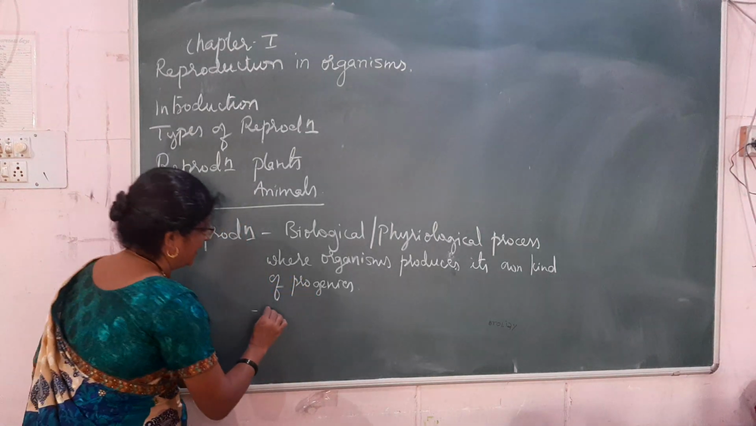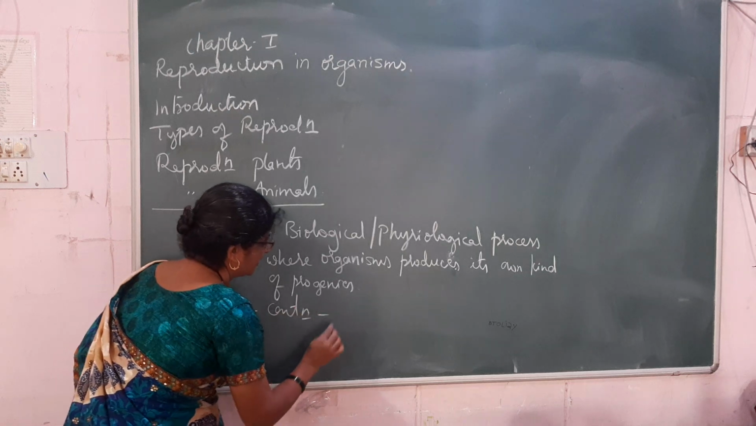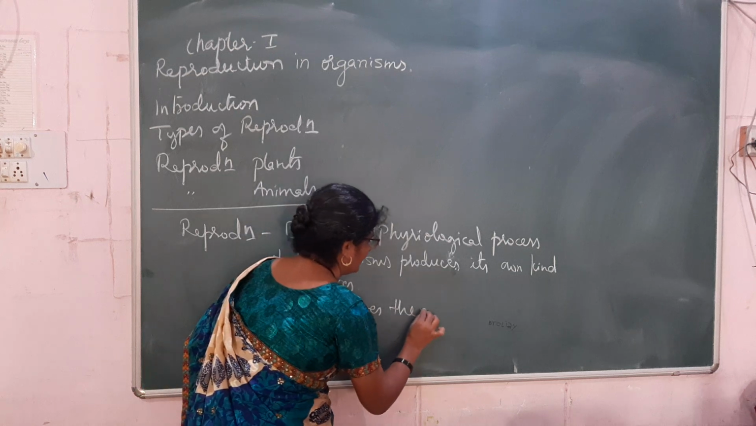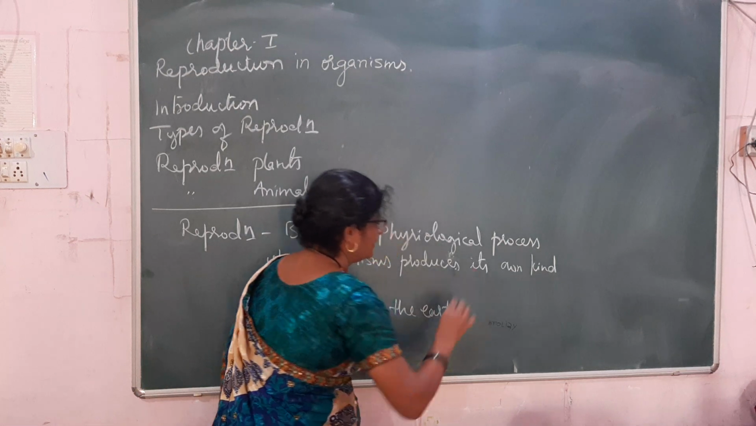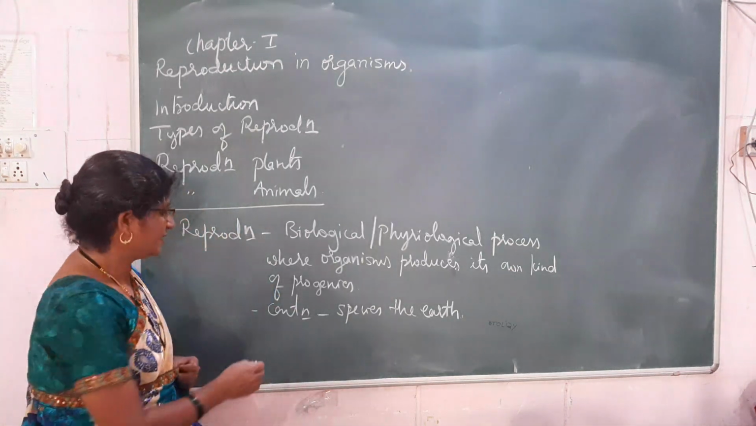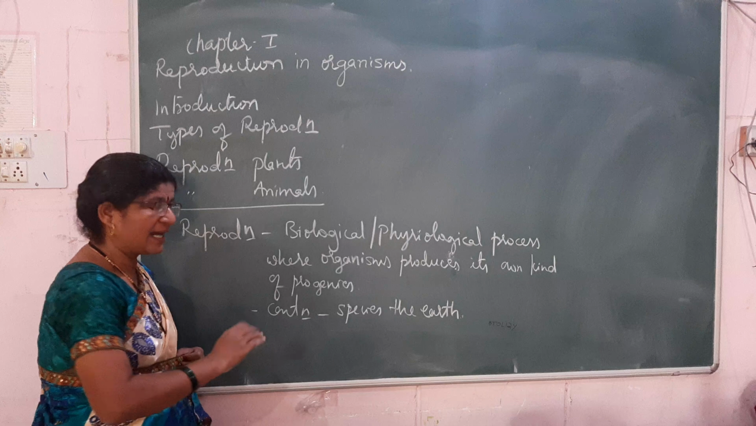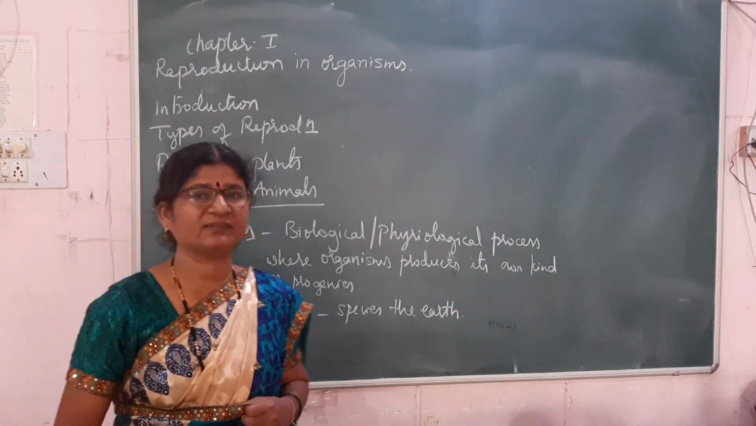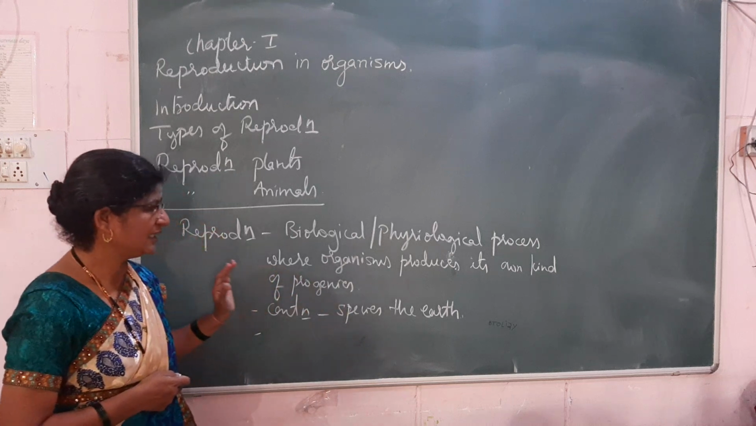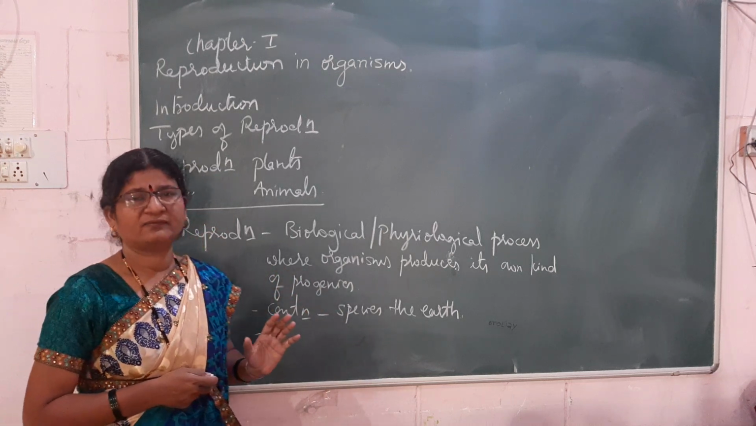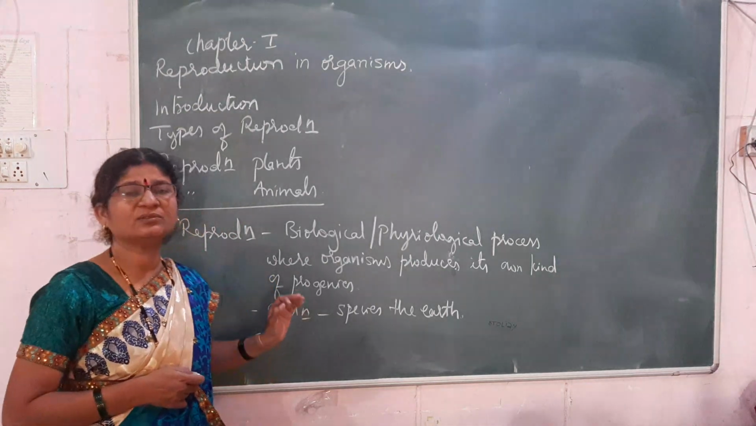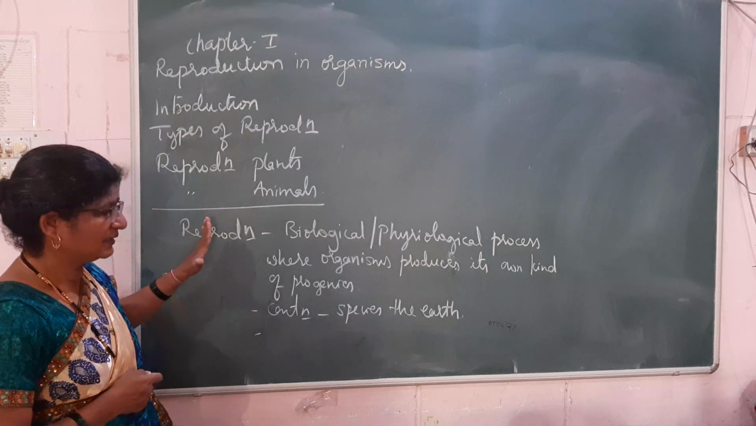It is for the continuation of species on the earth. Otherwise, the organisms would have become extinct on the earth. So it ensures continuation of species, and it also helps in the maintenance of the species. That is about reproduction. Every organism, whether it is small or big, has reproduction as an important property.